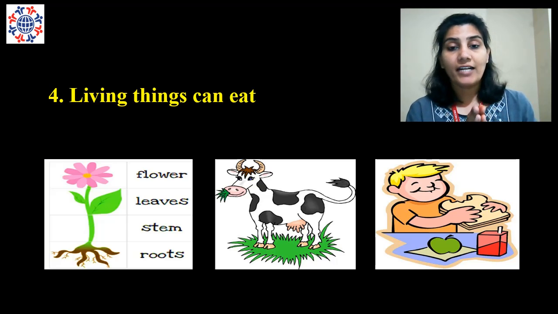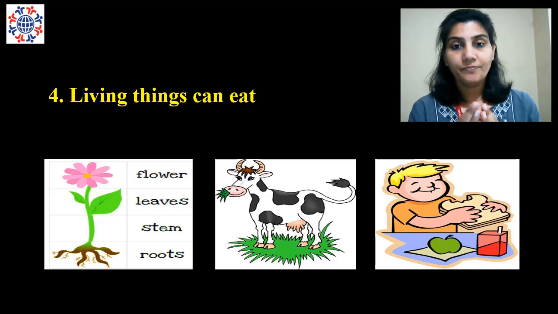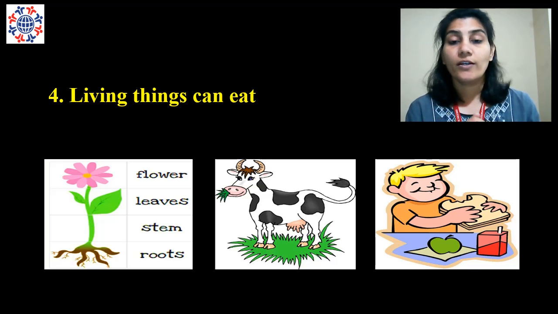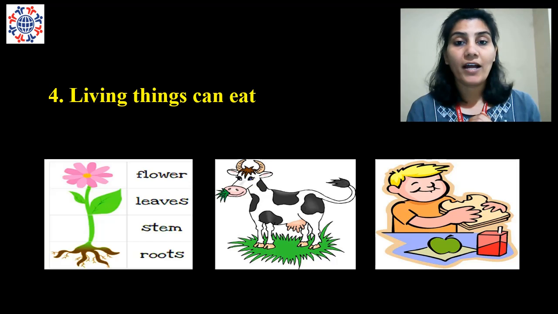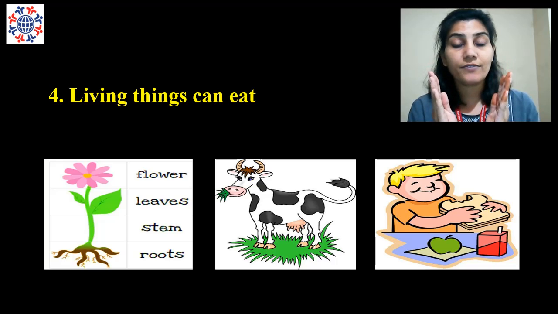You can see in the picture, there are parts of plants: roots, stem, leaves, flowers. It further gives fruits. So what do the roots do? The roots help the plant to absorb the water and nutrients from the soil, which is passed on to the stem. Then the stem passes it to the leaves.